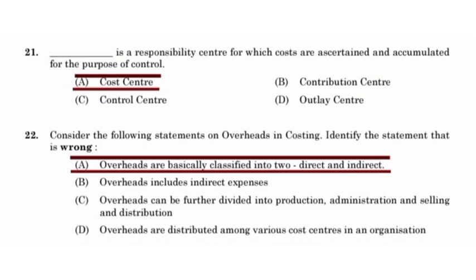Consider the following statements on overheads in costing. Identify the wrong one. Option A is wrong. Overheads include direct and indirect expenses. Overheads can be further divided into production, administration, selling and distribution. Overheads are distributed among various cost centers in an organization. These three are right.